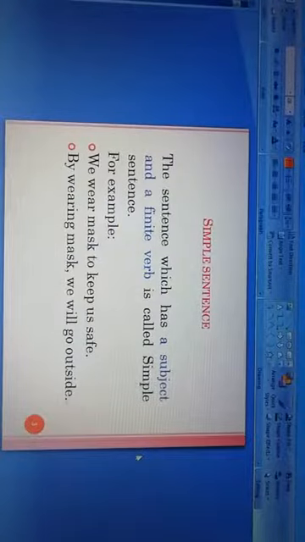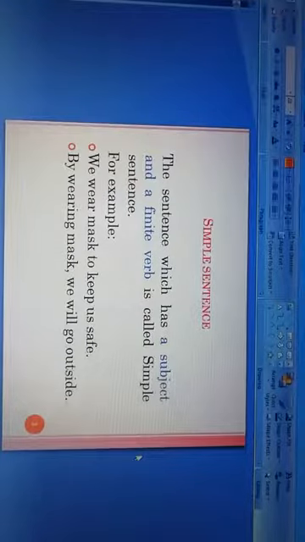The first one is simple sentence. The sentence which has a subject and a finite verb is called simple sentence. So what is a simple sentence? The sentence which has a subject and a finite verb is called simple sentence.